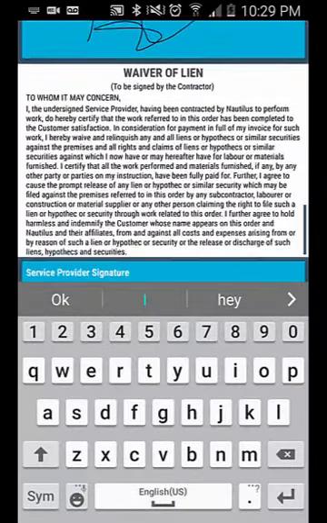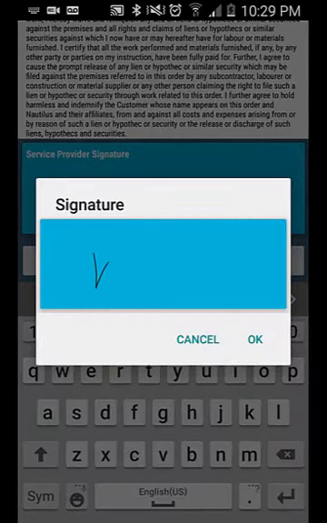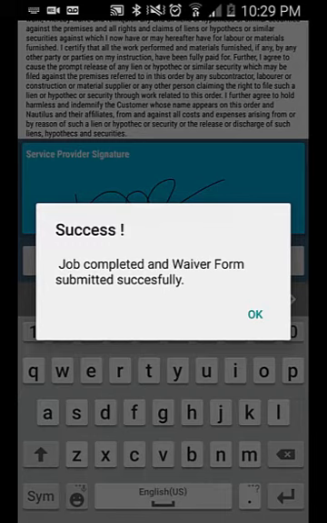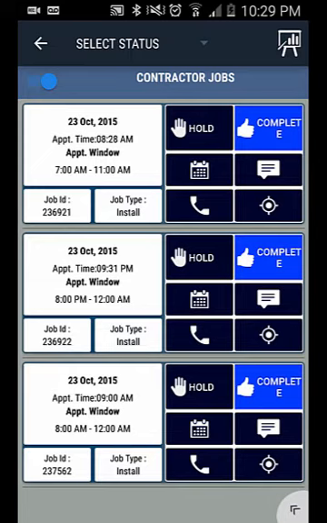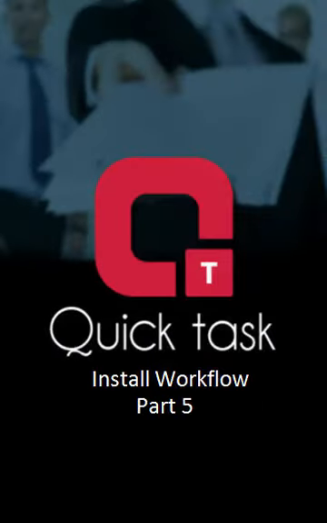This is followed by the contractor signing on the certificate, and finally submitting it. The entire cycle ends as soon as the certificate is submitted successfully. The job would thus enter the completed bucket, leaving everybody happy. This small video marks the end of the ideal life cycle of an install process. The next video will explain different scenarios where the overage charges will be considered.